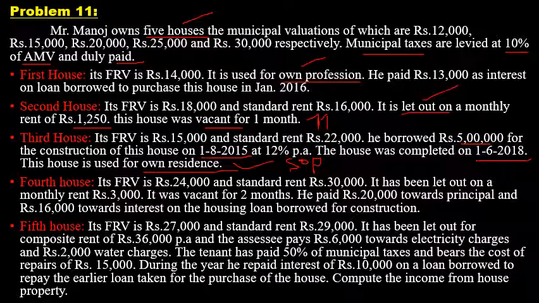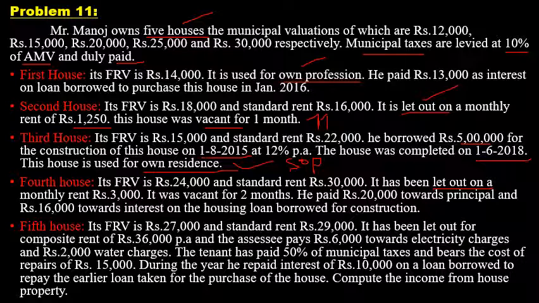Next is a fourth house. FRV is 24,000, standard rent 30,000. It has been let out on a monthly rent of rupees 3,000. It was vacant for 2 months. He paid 20,000 towards principal and 16,000 towards interest on the housing loan borrowed for construction. So first we will see the purpose. The purpose of the fourth house is a let out property.